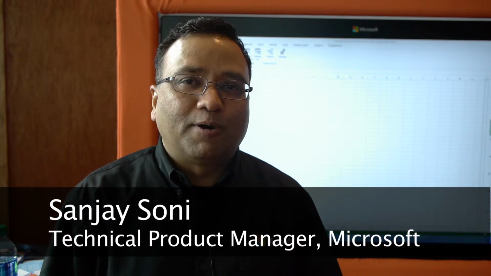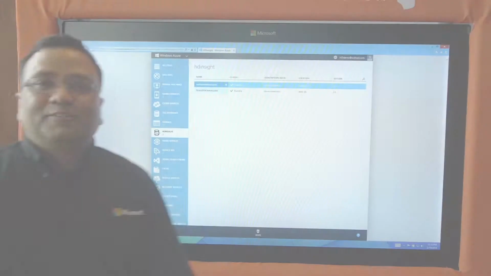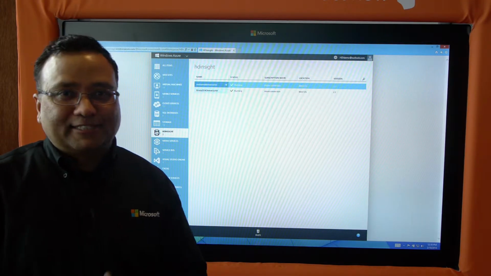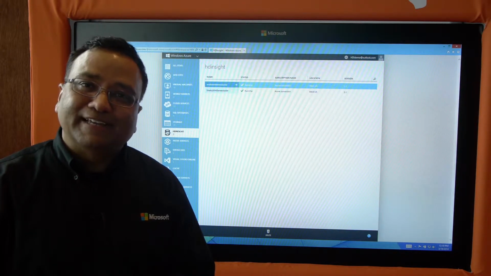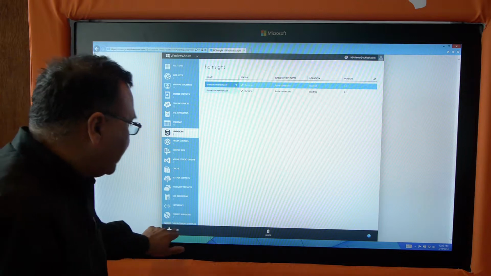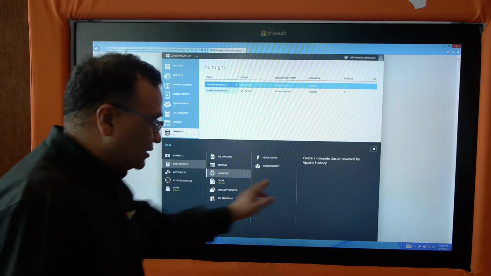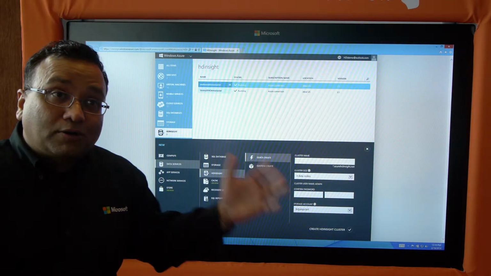Today we're going to talk about Power BI in action at Microsoft at the Cybercrime Center. So it's all about data, right? The big data sets, the small data sets. Now, instead of Windows Azure, we have something called HD Insight. You can literally create your own HD Insight clusters, and within a few minutes, you can create your own clusters and get those going. Once you have that, you can literally analyze lots of data.